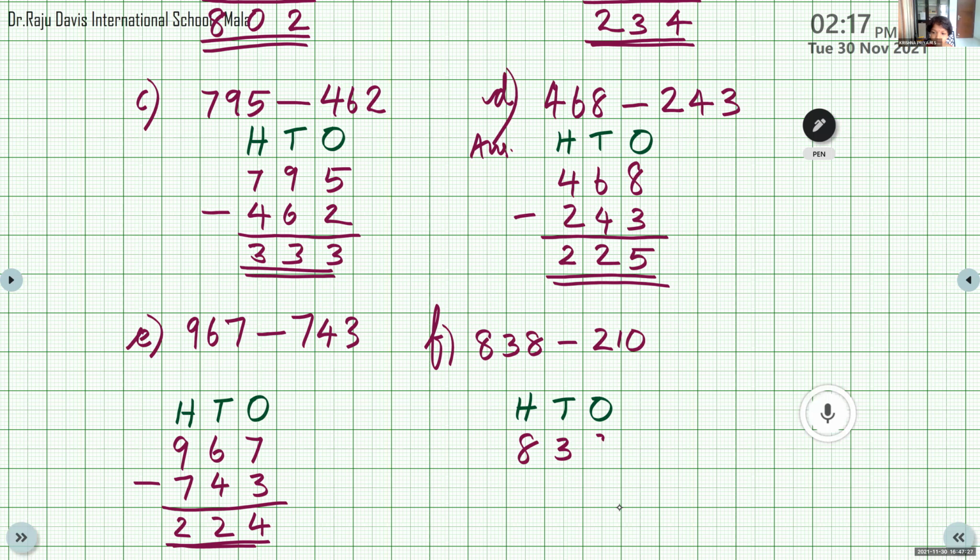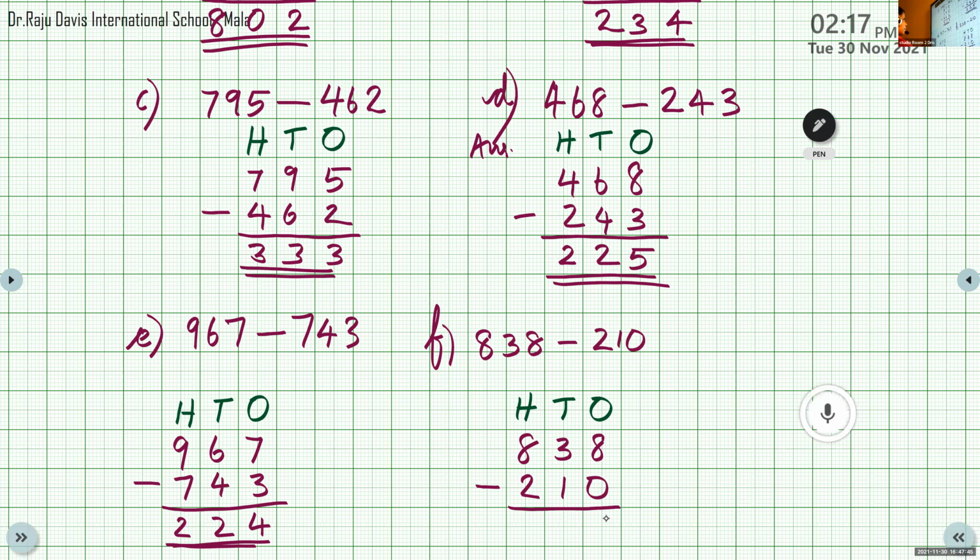Ones place. Now, at the ones place here, 8 minus 0. What's the answer? When we subtract 0 from a number, we get the same number. So 8 minus 0 is 8. At the tens place, 3 minus 1.